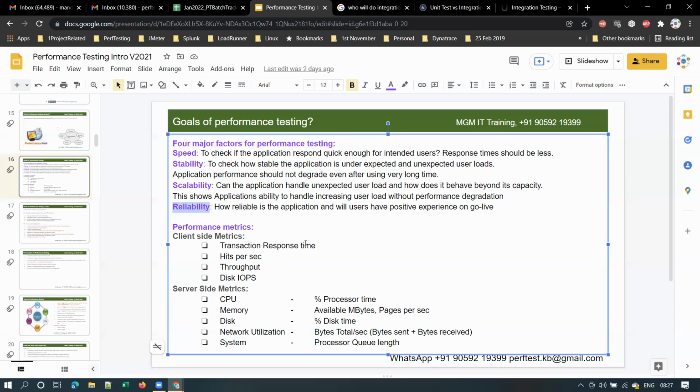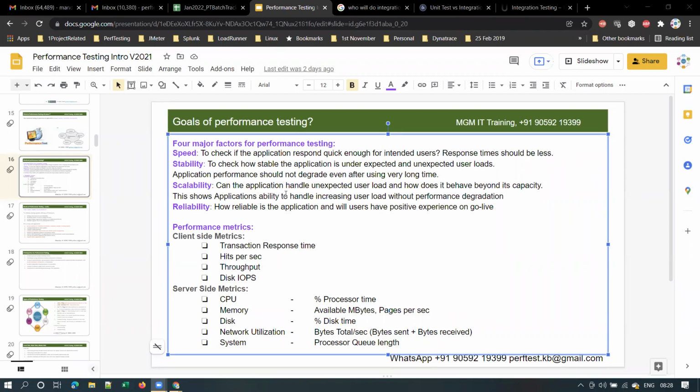Thank you. I have another question. In stability and scalability, you mentioned that we are going to check the application under unexpected user loads. The same point we have discussed in scalability also. So what is the major difference? I can't get it. That's what I'm asking. In scalability also, we are checking the application under unexpected user loads. In stability also, we are checking expected and unexpected user loads.